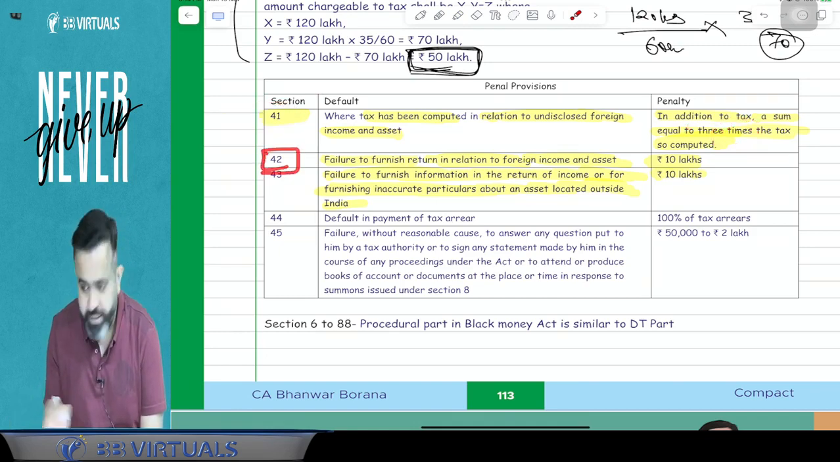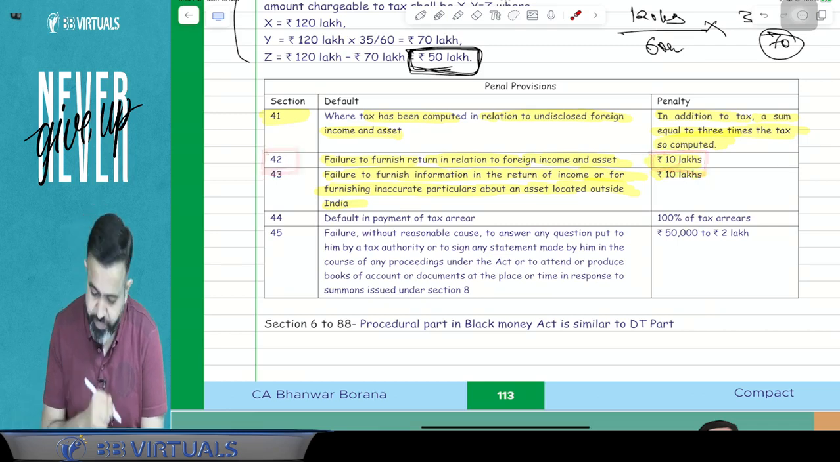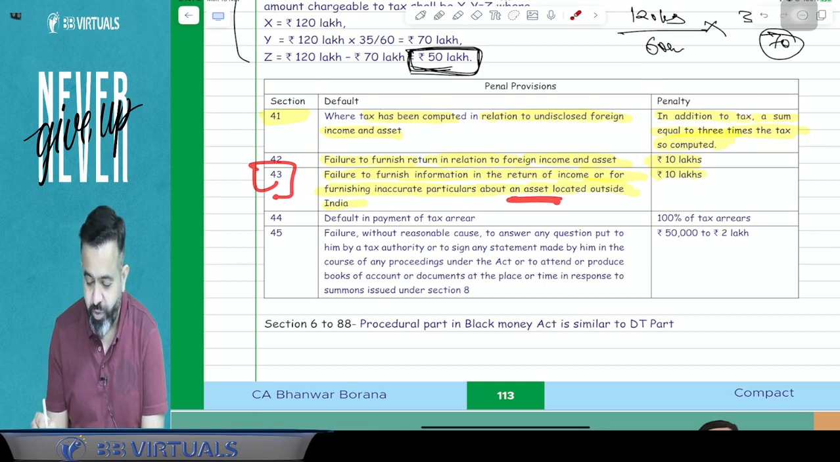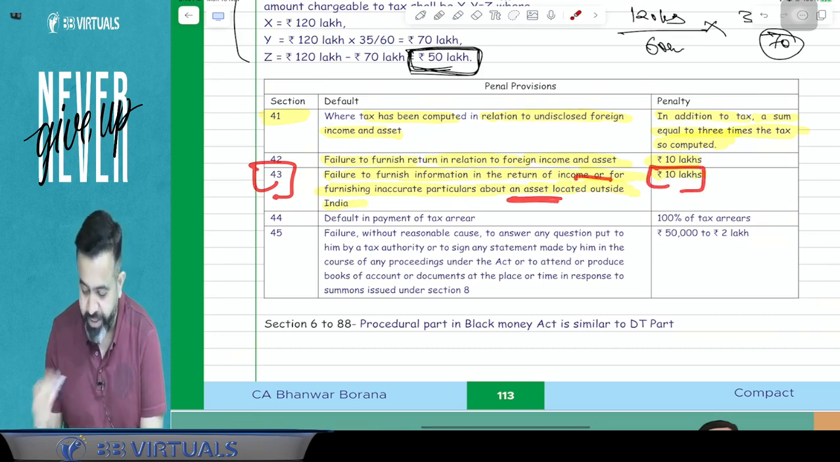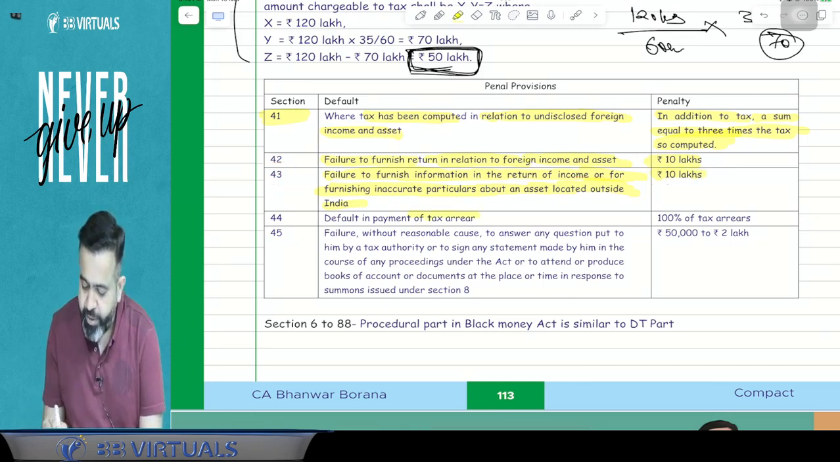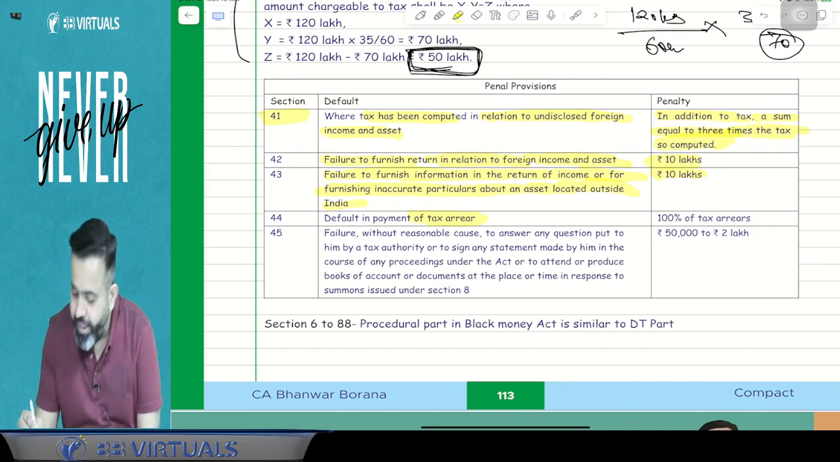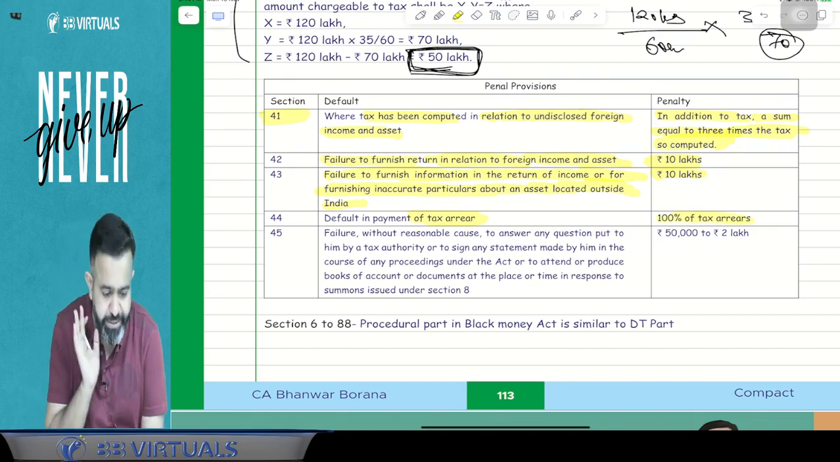Suppose you have not filed the return, then there is a penalty of 10 lakh rupees. Here, you file the return, but you have not disclosed the foreign asset or foreign income, then guys, 10 lakh rupees penalty. Now, default in the payment of the tax arrear. Whatever tax you have to pay to the government, suppose you are not paying the tax, then guys, 100% of the tax arrear will be the penalty.